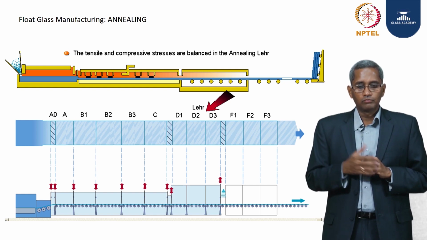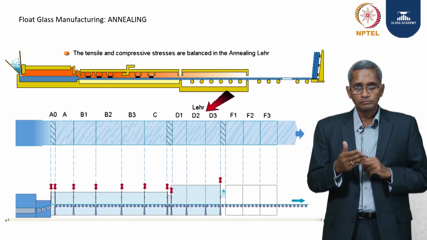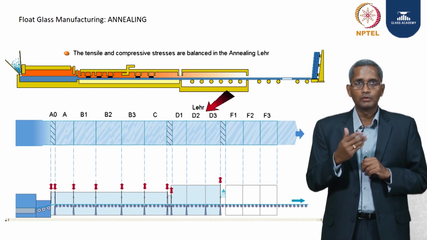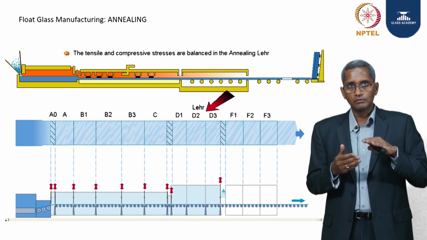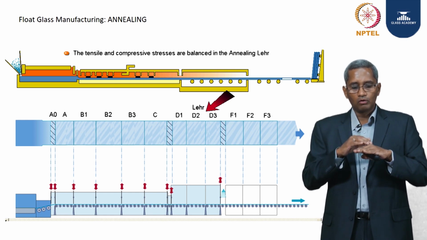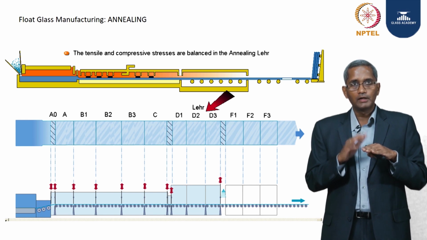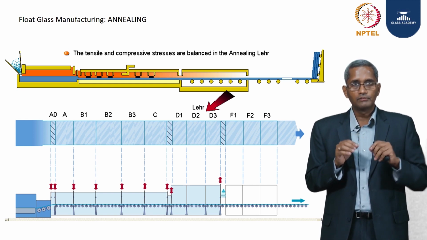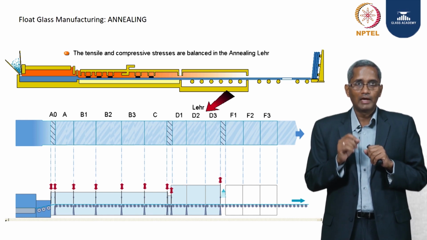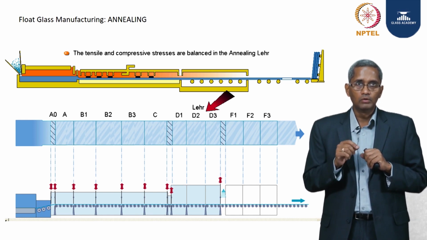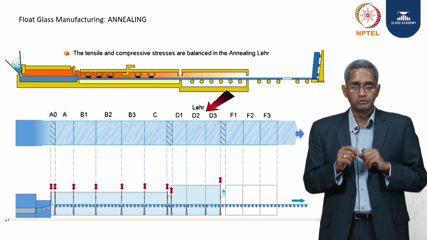Why do we need a slow rate of cooling? If the rate of cooling is uniform, you will not have any stress; the stress will remain neutral. But the glass is traveling on a roller, and you can cool the top and the bottom. Only after the top and the bottom are cooled does the center get cooled. At any point in time, the temperature on the top surface, the bottom and the center will always remain different, and the rate of cooling will also be very different. For that simple reason, we will have stress on the glass. All we can do is reduce the stress closer to neutral.